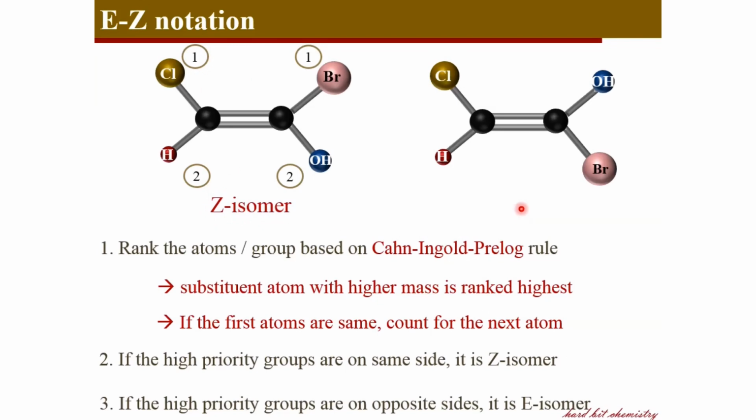And coming to the second structure, here the first carbon has the high priority group below and the second priority group up. For the second carbon, chlorine is the first priority group and hydrogen the second priority group. The high priority groups on both the carbons are placed on opposite sides. That's why this is the E isomer, corresponding to the German word entgegen, meaning opposite. This is about the EZ notation for geometrical isomers in compounds having different substituents on the carbon atoms.